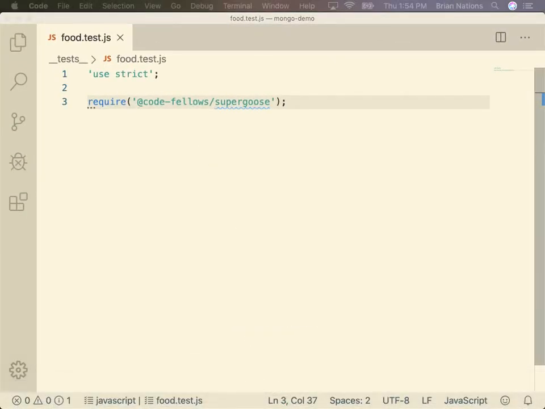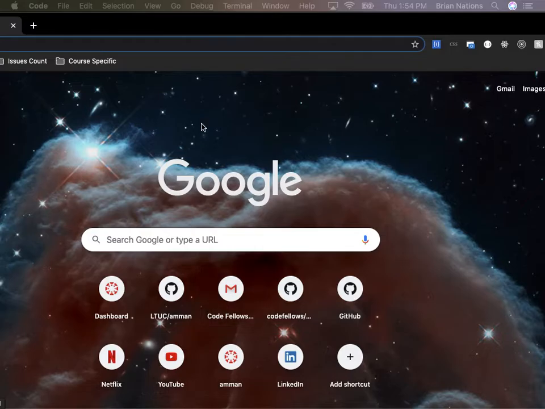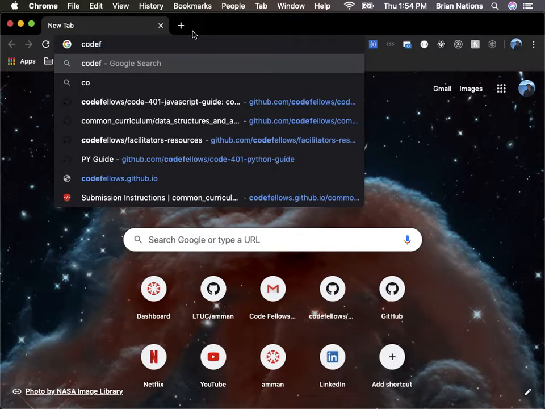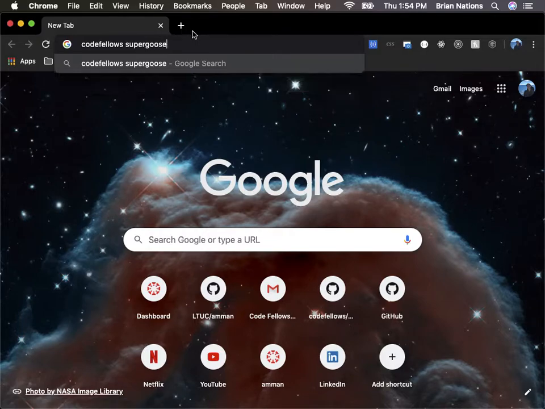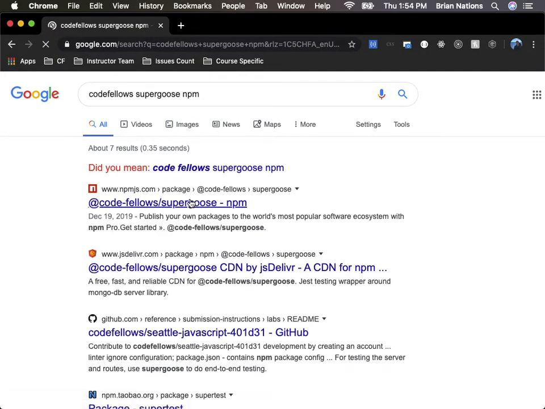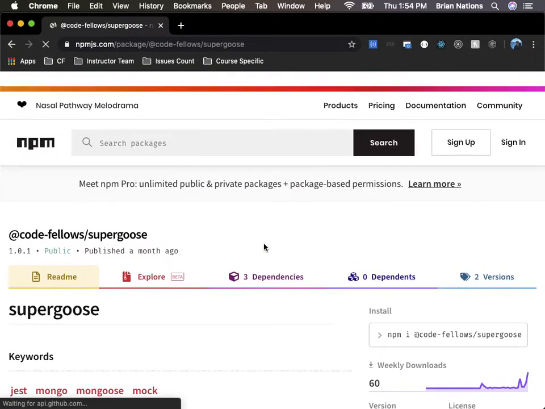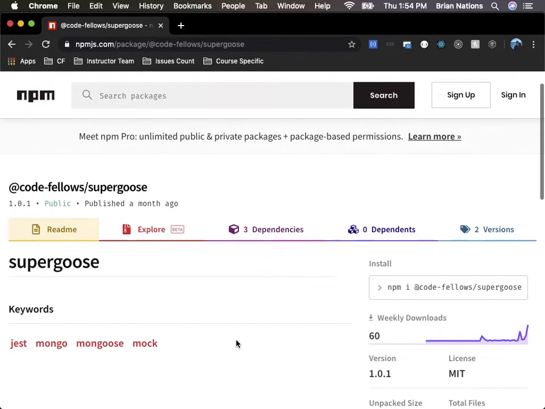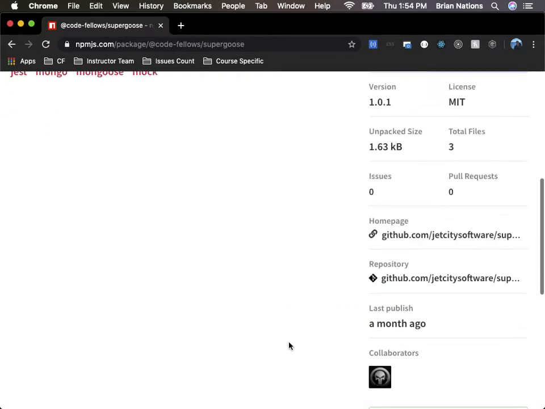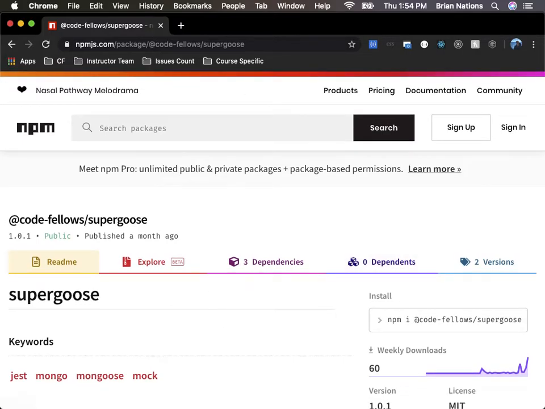Here's how I'd find out what's up. We search Code Fellows SuperGoose npm, and then this should tell me right out of the gate, when I click this, how to install this thing. Oh, Code and Fellows. Yeah, you're right. That's probably what the issue is. But we should still look, right? Let's look anyway. So this says, great job, Code Fellows. No documentation. Oh, it's the right side. That side. Did they just change it? No, the right side here. Oh, there it is. Yeah, okay. But I'm mad at Code Fellows. Truly, I'm mad at Code Fellows now.